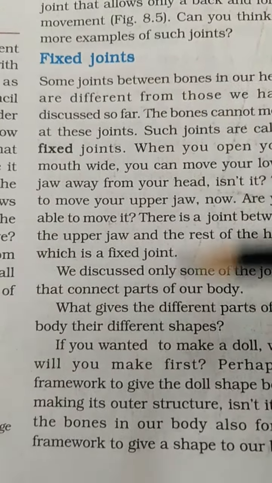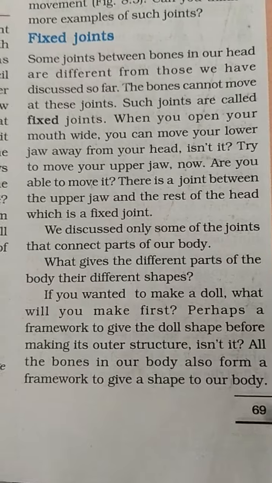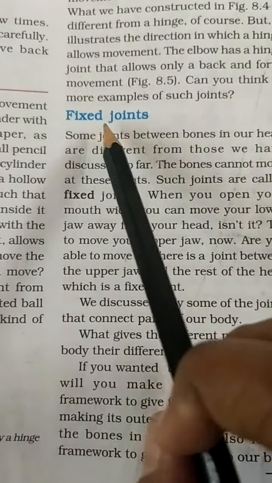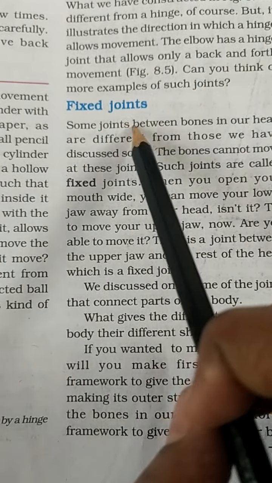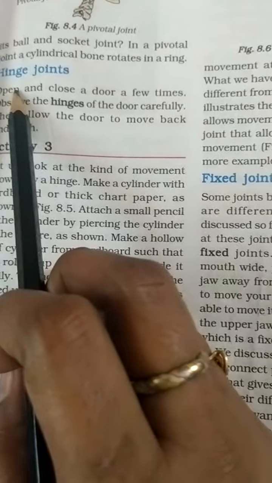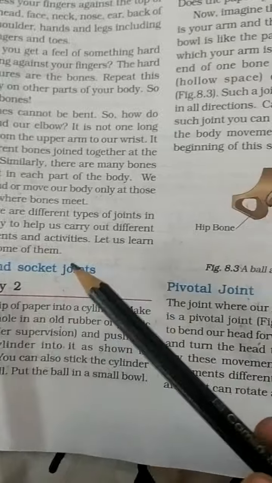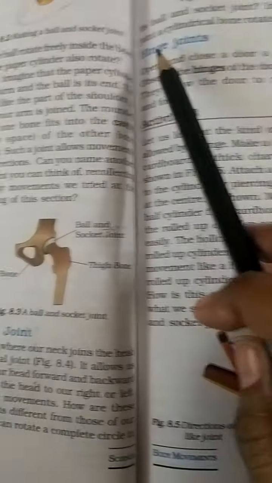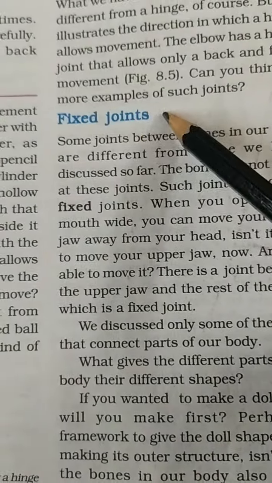Continue with the chapter. Take page number 69. Next, our topic is fixed joints. Okay. So last class we studied types of joints. In that one, we studied ball and socket joints, pivotal joints, hinge joints. Okay. Today we are going to learn fixed joints.